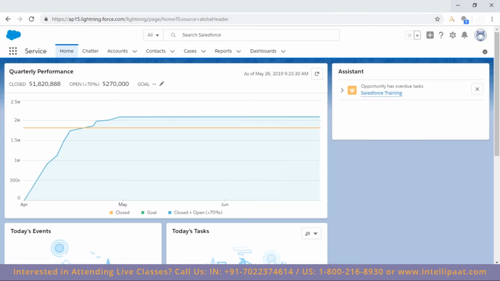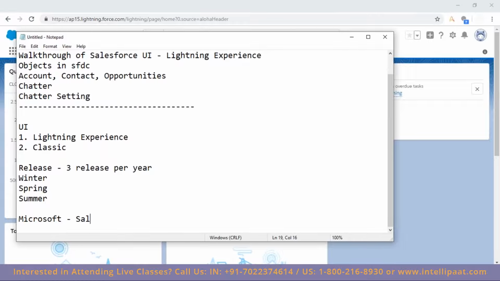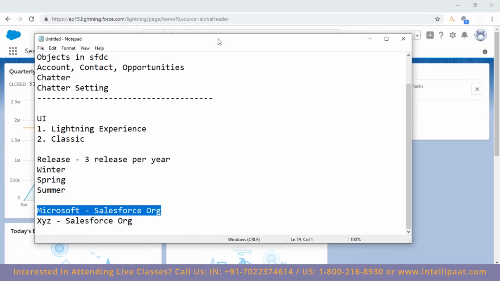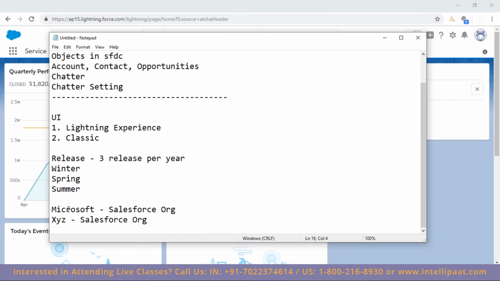Okay, so we have Microsoft. It is using Salesforce, so it is one org, a Salesforce org. Now there's another company, let me take XYZ. It is also using Salesforce. When you are logging in with Microsoft, you would be getting all the accounts, contacts, opportunities, everything with respect to Microsoft, let's say as a sales rep of Microsoft. If you are a sales rep of XYZ company, then you are logging into this org. So there is no relationship by default in these two orgs.